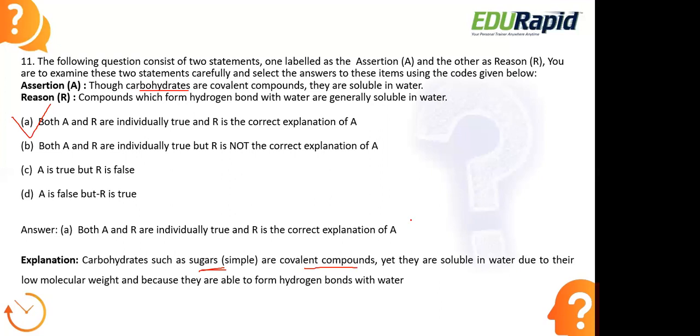So any compound that can form hydrogen bonds with water molecules will get easily dissolved. Since carbohydrates can also form hydrogen bonds with water, because they have low molecular weight, they are able to dissolve in the water. Got it? So both the statements are individually true. Moving to the next question.